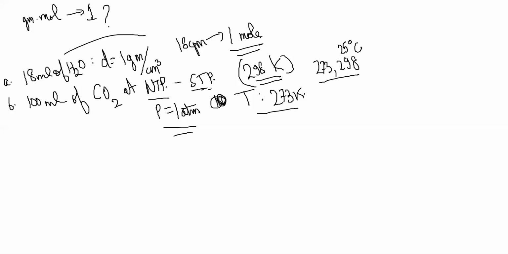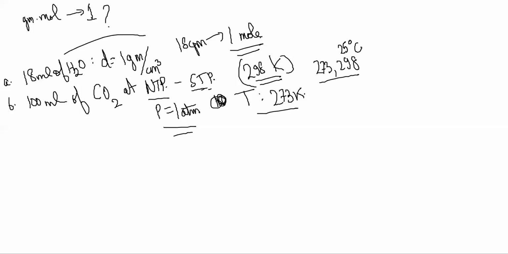What is NTP? NTP, normal temperature. Okay, NTP is actually 20 degrees centigrade, 293.